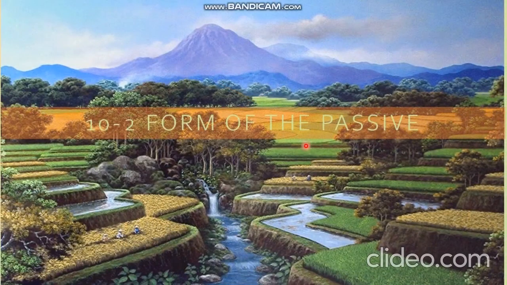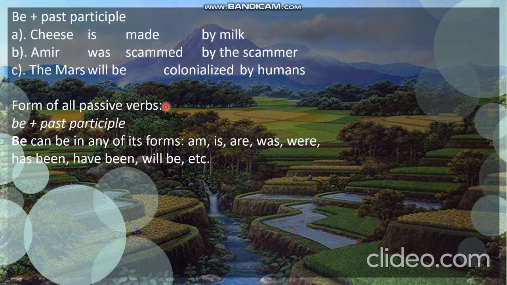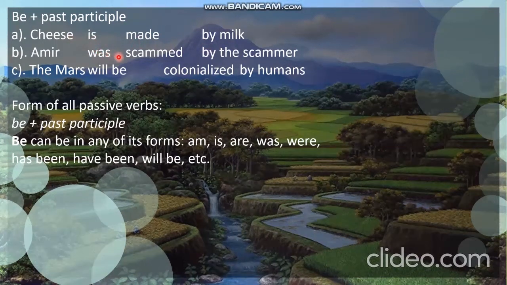So I'm going to explain another subchapter. This is the form of the passive. The form is be plus past participle, where the past participle is verb 3. I have three examples. Cheese is made from milk. Amir was scammed by the scammer. Mars will be colonized by humans. In A it is is, in B it is was, and in C it is will be.